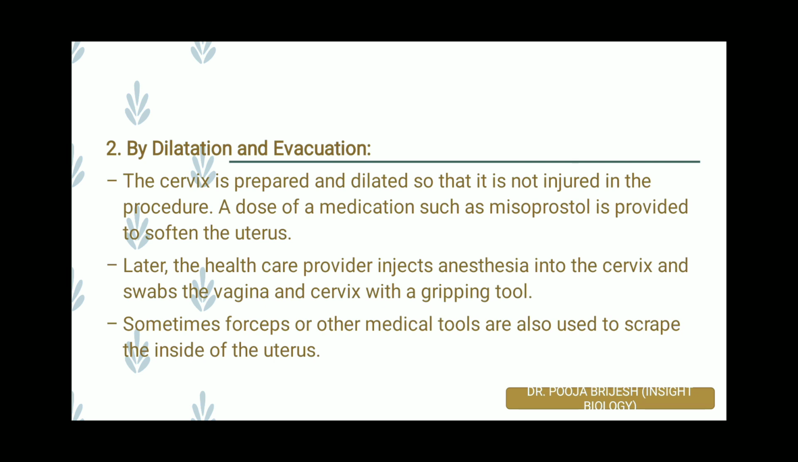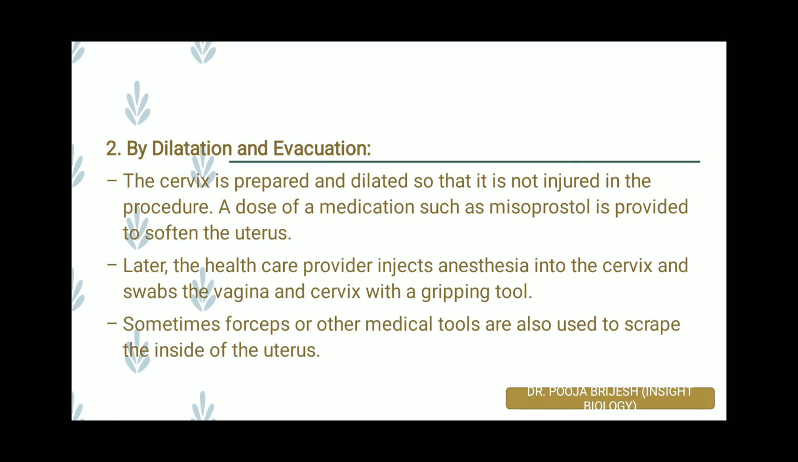In the second trimester, more than 13 weeks of pregnancy, the dilation and evacuation technique can be utilized, that is in short termed as the D and E method. The cervix is prepared and dilated so that it is not injured in the procedure. A dose of medication such as misoprostol is provided so the uterine tissue will get softened.